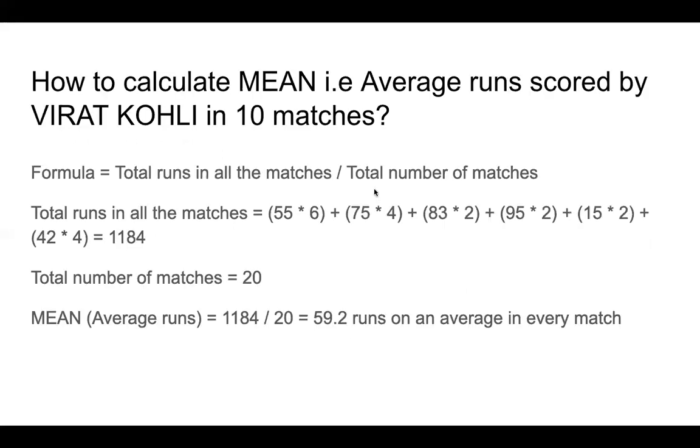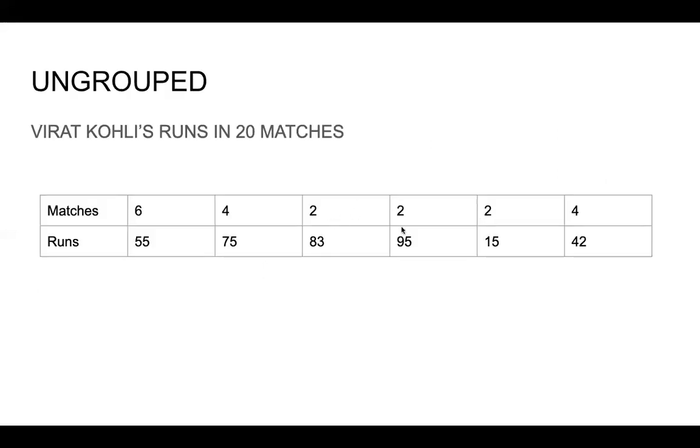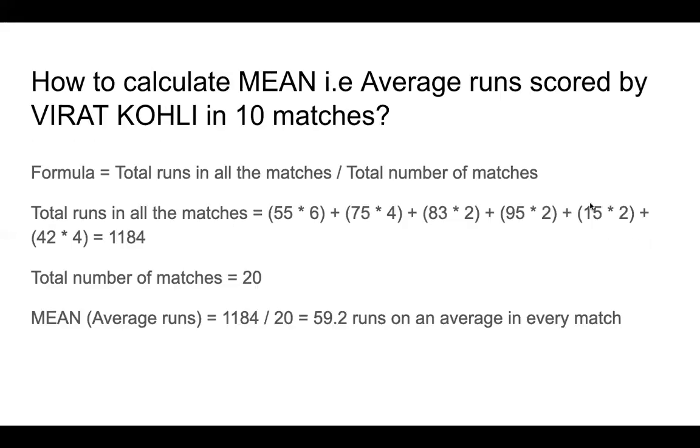Okay, then divided by the total number of matches. How many total matches are we looking at? We are looking at 20 matches, right? So total runs in all the matches is 55 into 6. So in 6 matches he scored 55 runs in every match. So 55 into 6. Then in 4 matches he scored 75 runs in every match. So 75 into 4. Similarly 83 into 2, 90 plus 95 into 2 plus 15 into 2 plus 42 into 4.